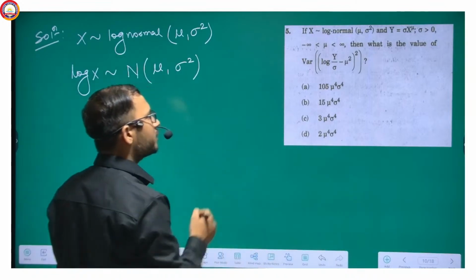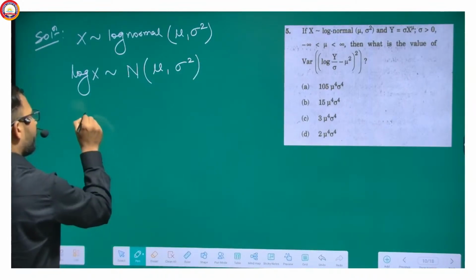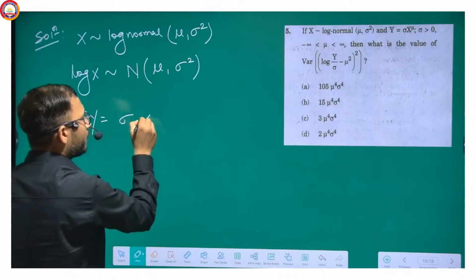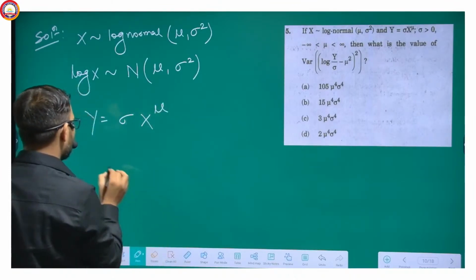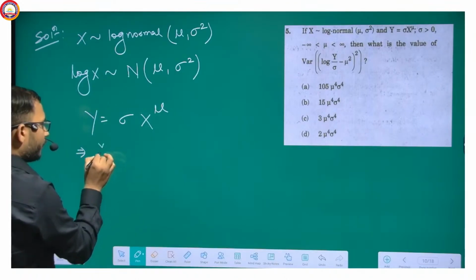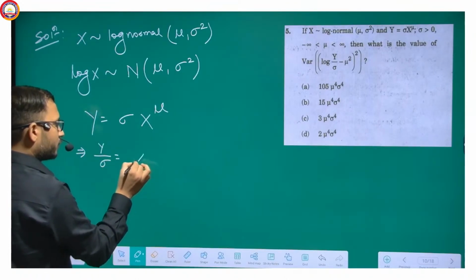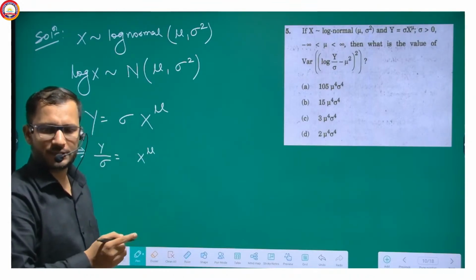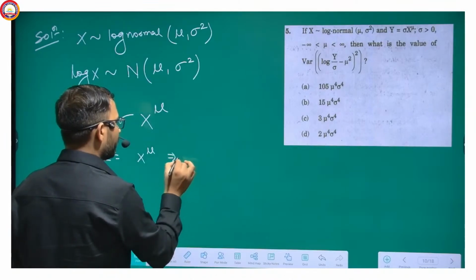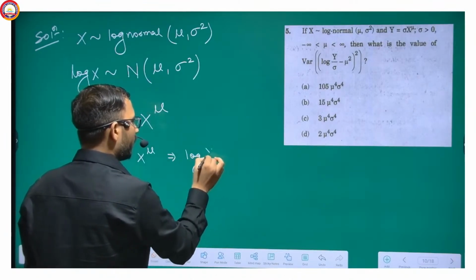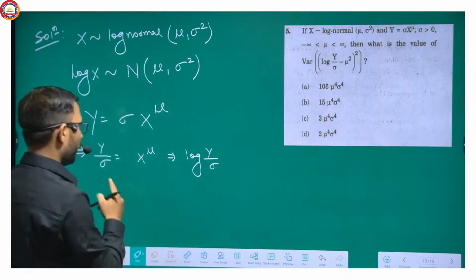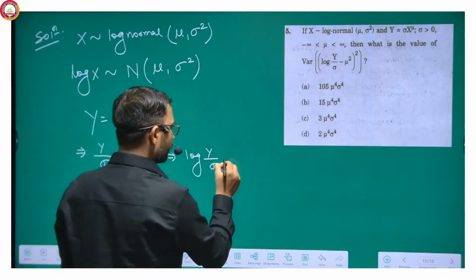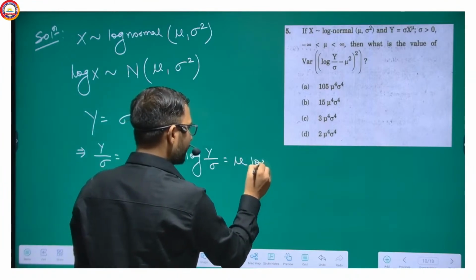Now coming to the next one, we have y equal to sigma x to the power mu, and this implies y upon sigma will be equal to x to the power mu. If we apply the logarithm on both sides, we get log y upon sigma equals mu log x.